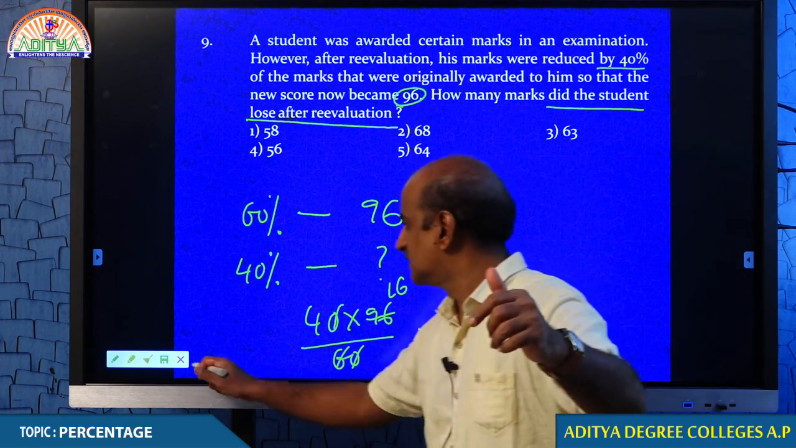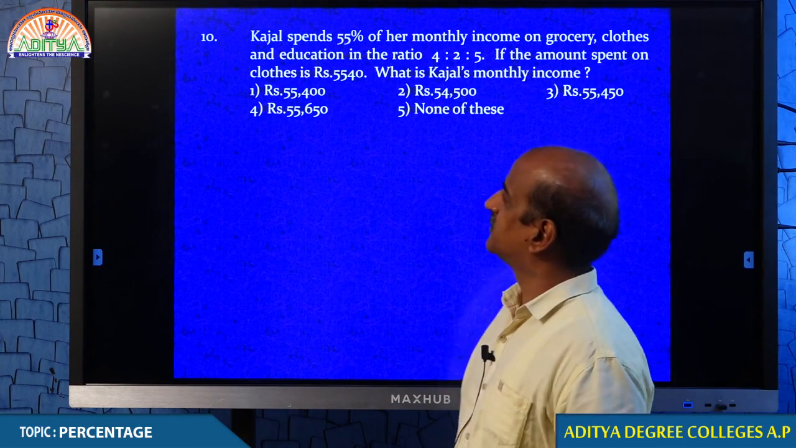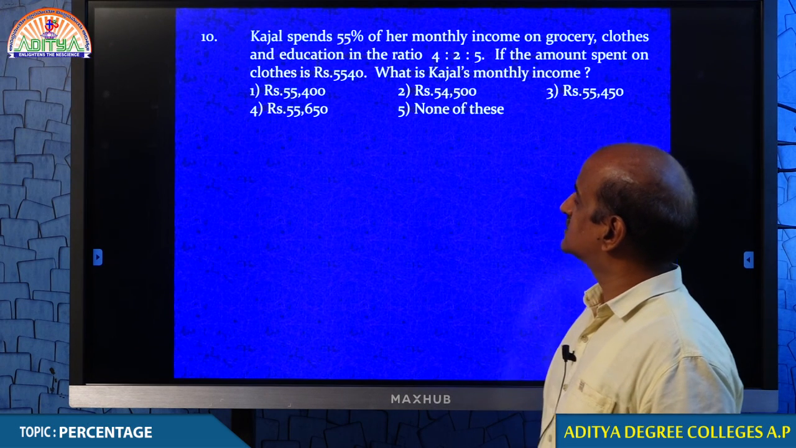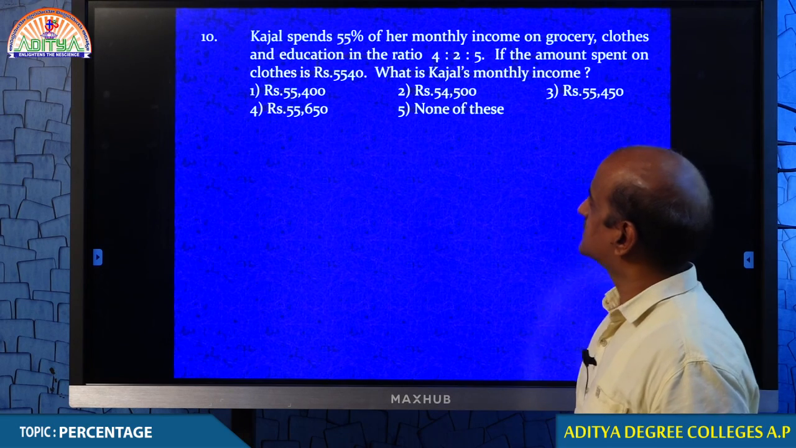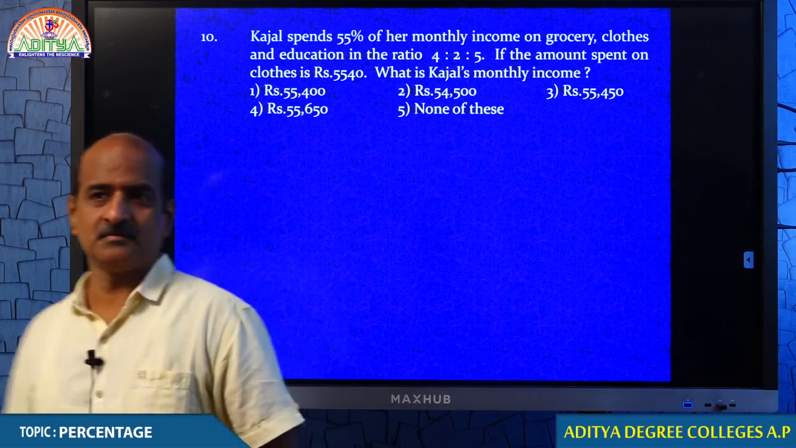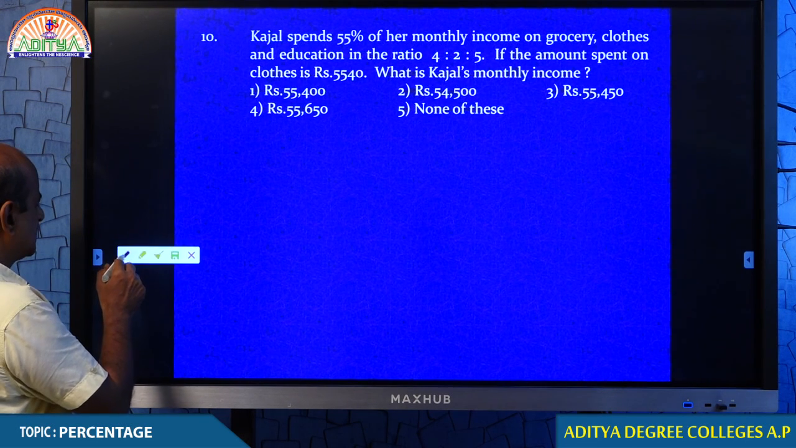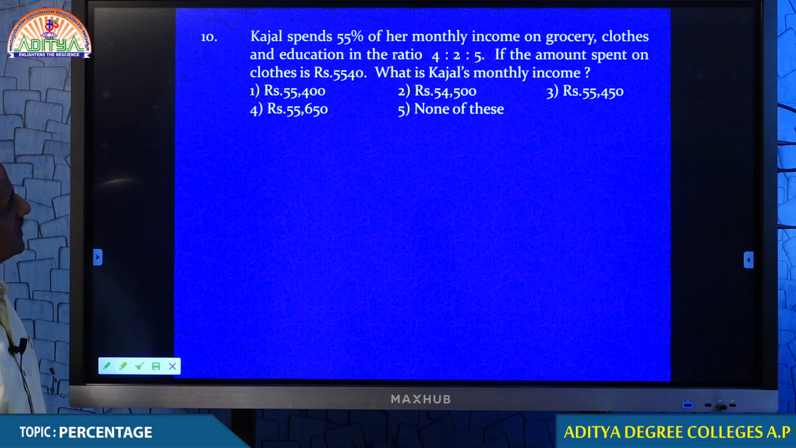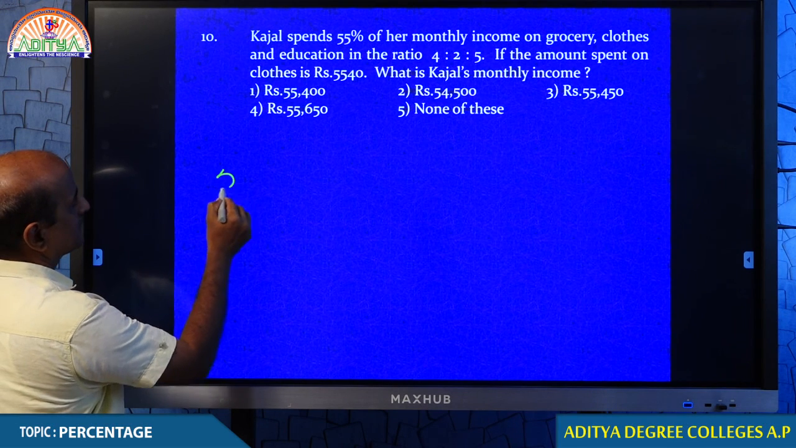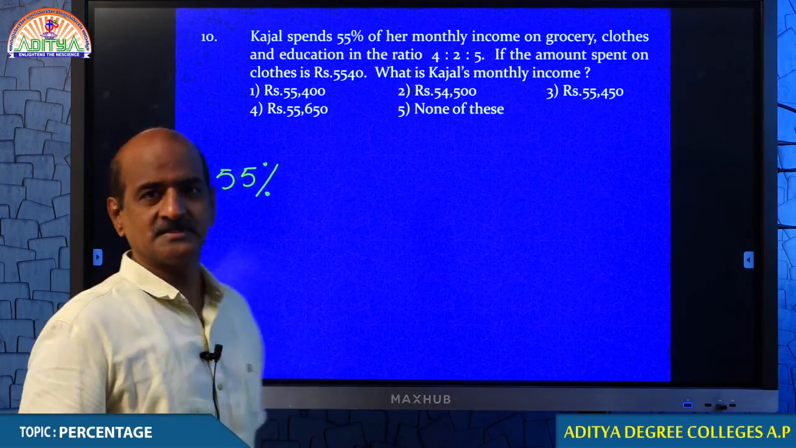No problem, students. First we discuss the remaining questions, then maybe you will be able to understand that. Question number 10. Kajal spends 55% of her monthly salary on grocery, clothes and education in the ratio of 4:2:5. Come on student. She is dividing 55% of her monthly salary in what way?